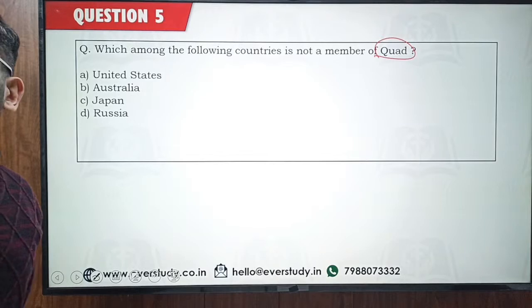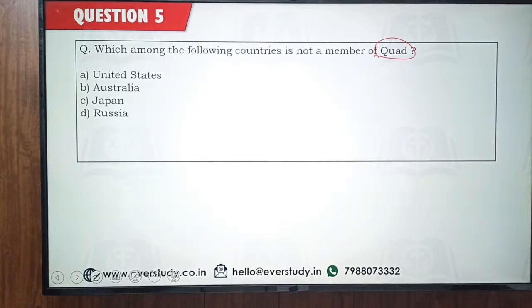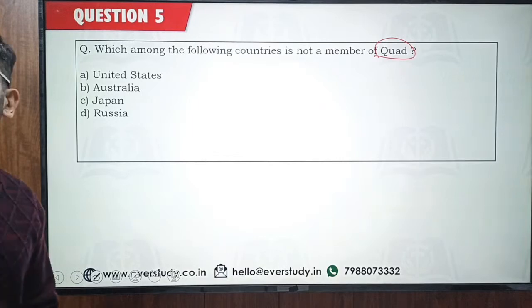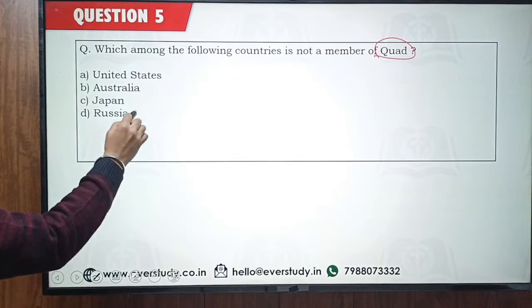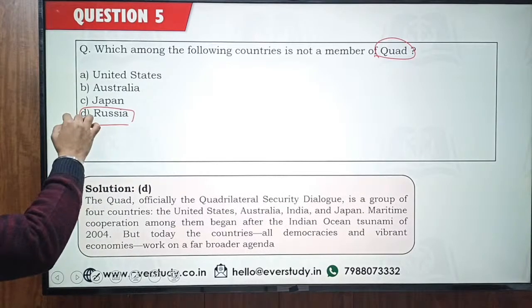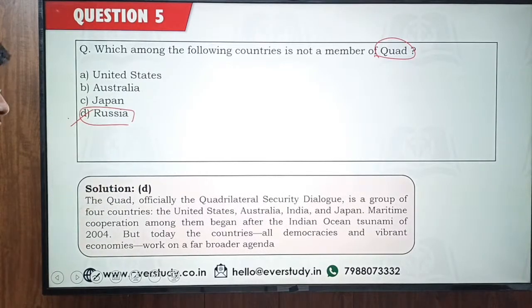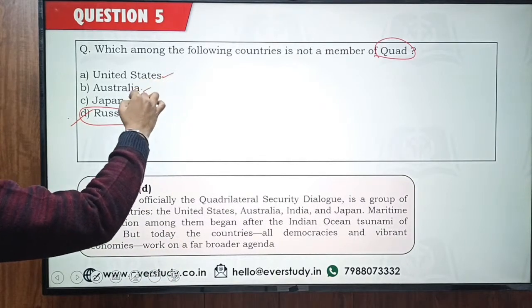I am getting the answer, option number D, from Kiran, Carolina, Sridevi, Guruswamy. So it's really great to see the participation from all of you lovely people today. All of you are saying, sir, the answer has to be option number D. Russia is not a part of Quad, and you are absolutely right. Russia is in the news for all the wrong reasons, but here also Russia is going to be wrong. So Quad comprises US, Australia, Japan, and one more.